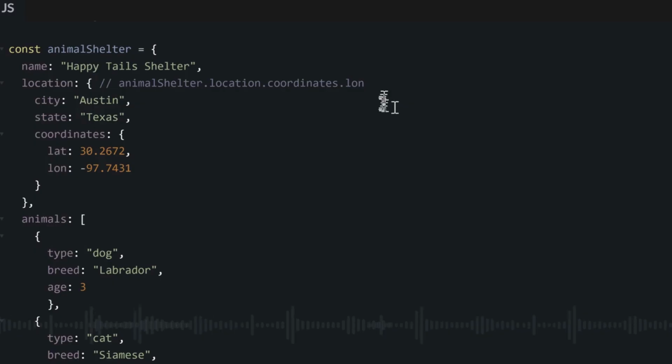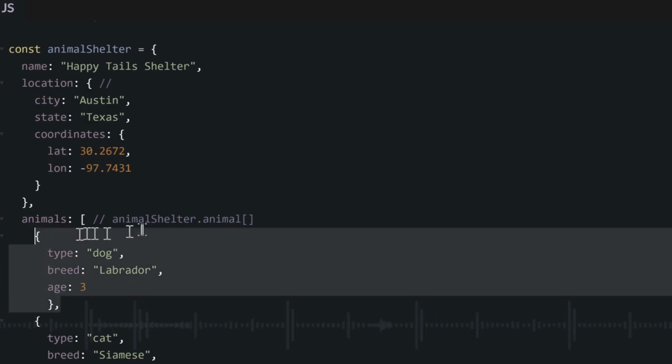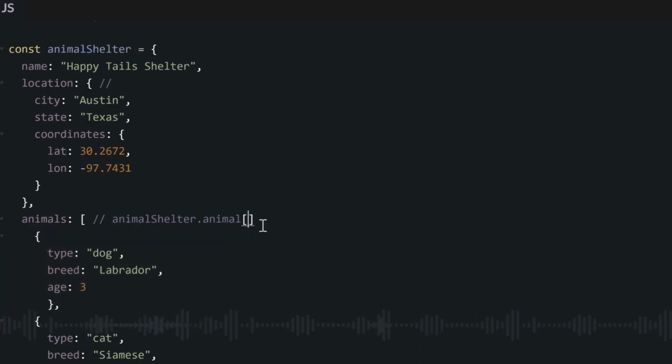Now, for the one that contains an array, it will be animalShelter.animals. But you must remember that we are trying to access an array, and remember how we access arrays: with bracket notation. You cannot use dot notation for that; you use bracket notation to denote which position of the array you are trying to access. The first object inside this array is the first position, and remember the first position is 0 and the second position is 1.